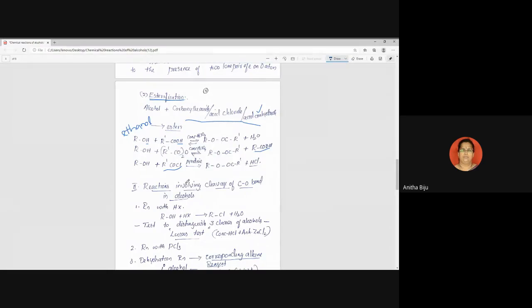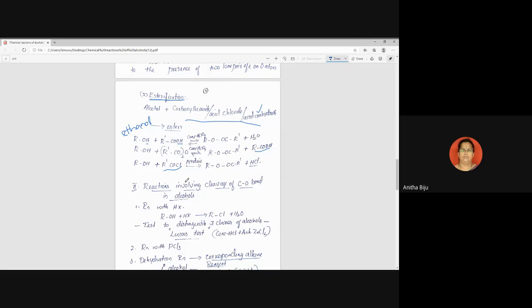Pyridine is a six-membered ring in which nitrogen is a member of the ring. Imagine benzene with six carbon atoms; if one carbon is replaced by nitrogen, that compound is called pyridine. In short, pyridine is a base.